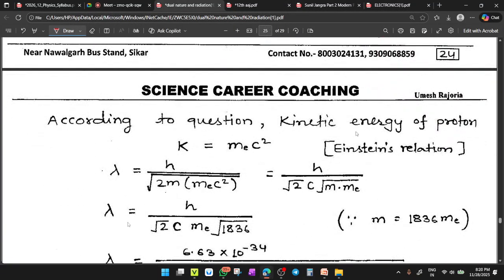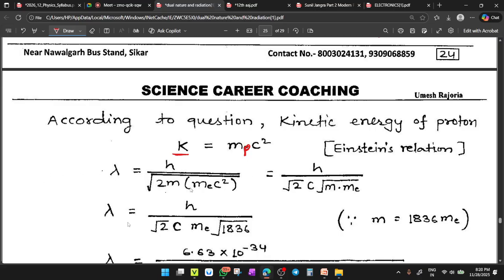Now, according to the question, the kinetic energy for the proton is equal to m proton into c square. Yes, here it should be proton. m proton into c square, by the Einstein relation, m into c square.